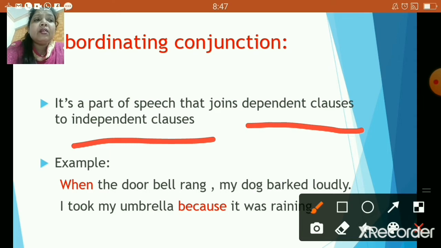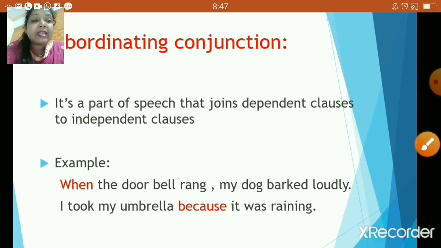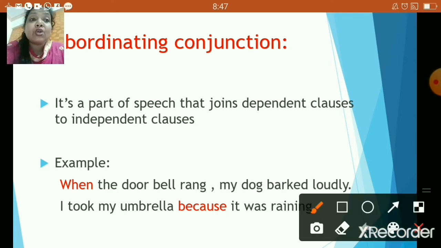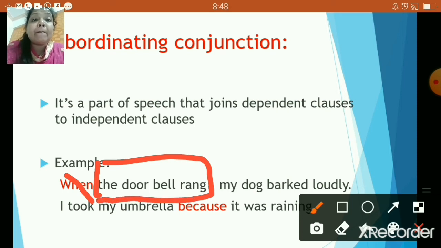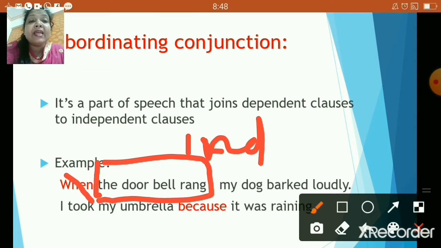Now, children, let us go through this example to make it more clear. The first sentence is, when the doorbell rang, my dog barked loudly. Now imagine, children, if I cancel "when" over here, then this particular clause, the doorbell rang, would have been an independent clause.